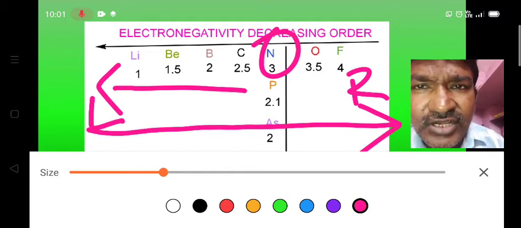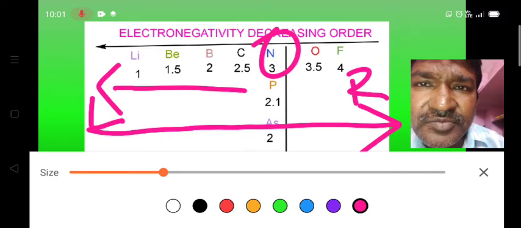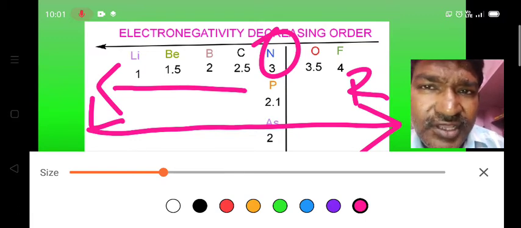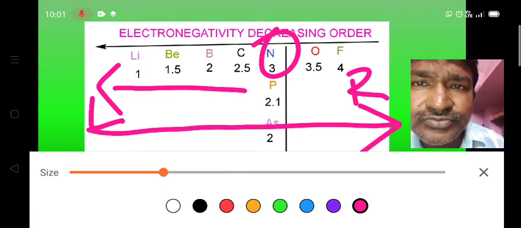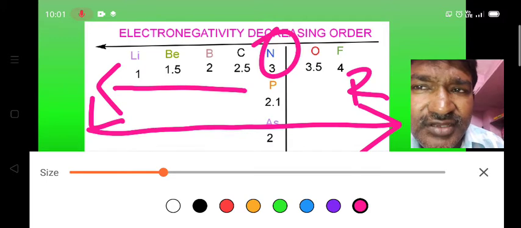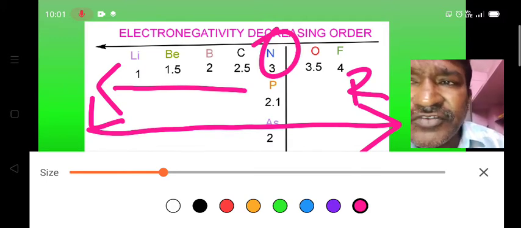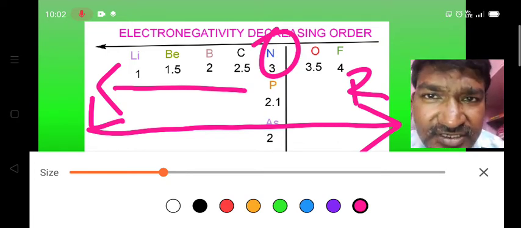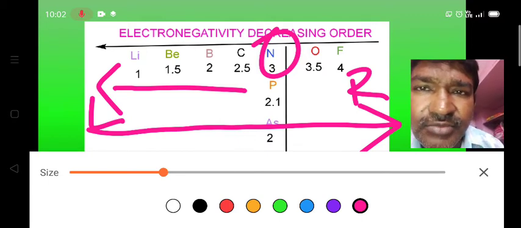an element have the less electronegativity. Okay? And the elements which lie on the right side of an element in the periodic table generally will have the more electronegativity, because whenever we move from left to right, metallic character decreases, non-metallic character increases due to the increase in the nuclear charge. And as we move from top to bottom in a group, electronegativity decreases. Here phosphorus electronegativity is 2.1. It is less than the electronegativity of the nitrogen, and arsenic electronegativity is 2. Like that, you can easily remember.